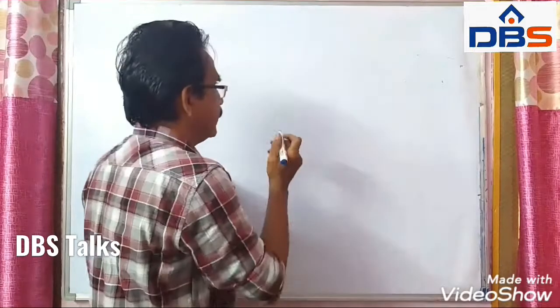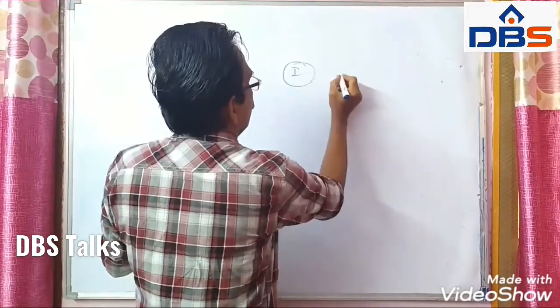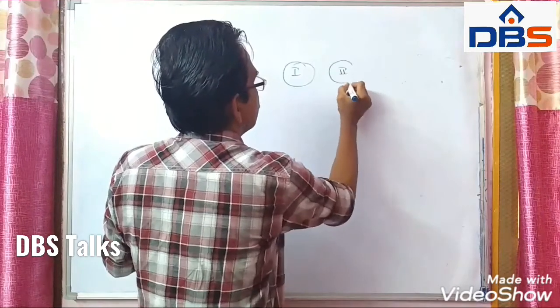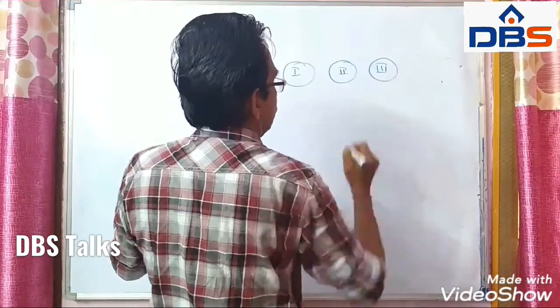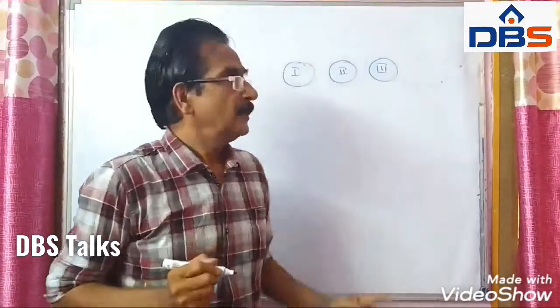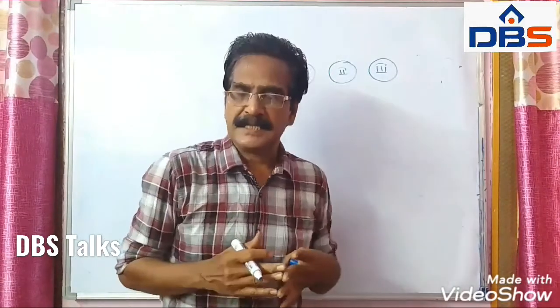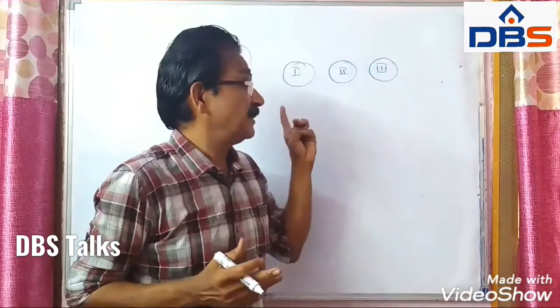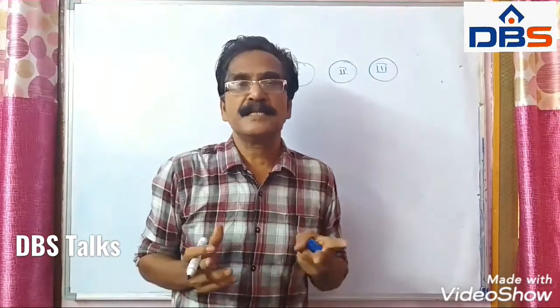So we have three couples. First couple, second couple and third couple. In how many ways can these three couples be seated under the first condition, that spouses must be seated next to each other?